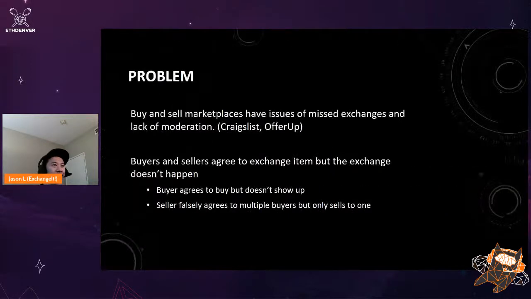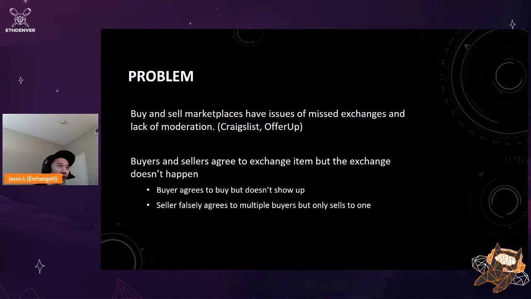The problem that we're trying to solve is that Web2 buy and sell marketplaces, such as Craigslist and OfferUp, have a lot of issues with missed exchanges and lack of moderation. Buyers and sellers agree to exchange an item, but the exchange doesn't happen. Let's say I'm a seller and the buyer agrees to buy it but doesn't show up. Or I falsely agree to multiple buyers but end up selling to only one, and the other buyers just show up and I don't have the item anymore.